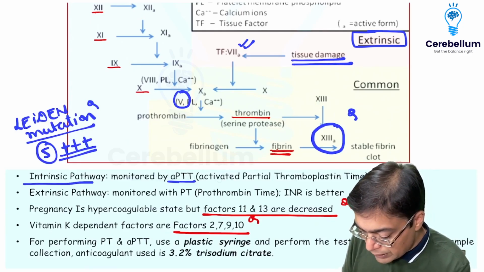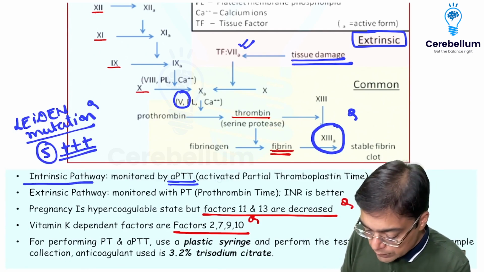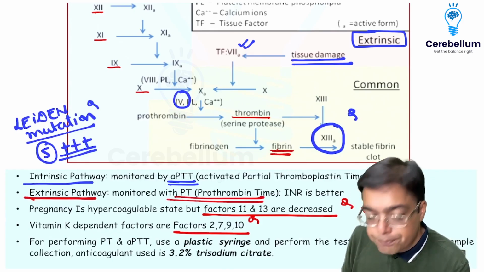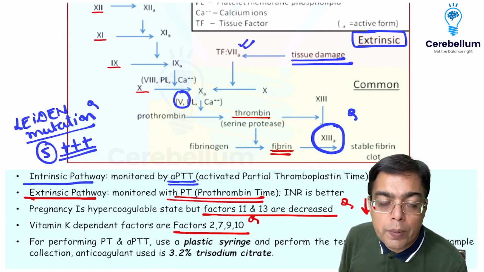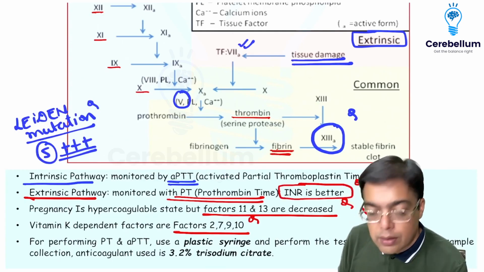When we are talking about the monitoring of the intrinsic pathway, it is going to be done with the help of APTT, that is activated partial thromboplastin time. And the monitoring of the extrinsic pathway, please remember friends, is going to be done with the help of prothrombin time. Instead of prothrombin time, as most of you are aware, clinically, what we are preferring to use nowadays happens to be the International Normalized Ratio or INR.